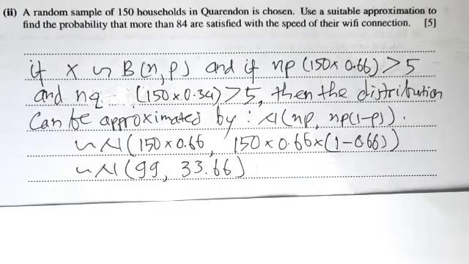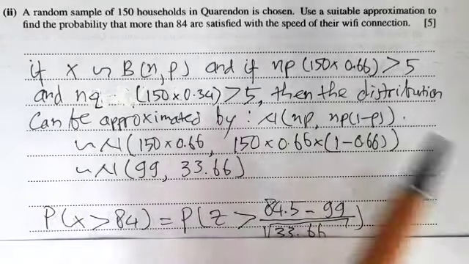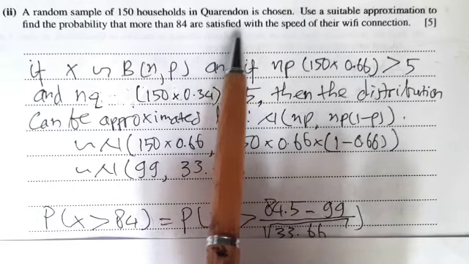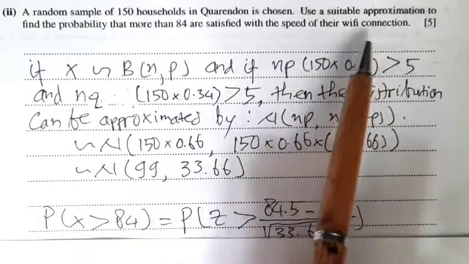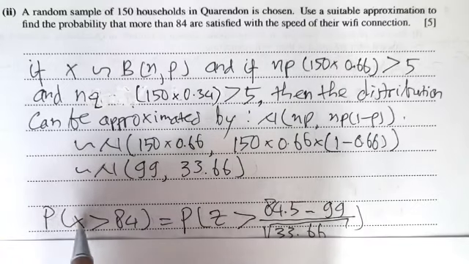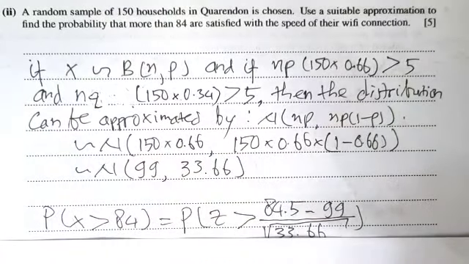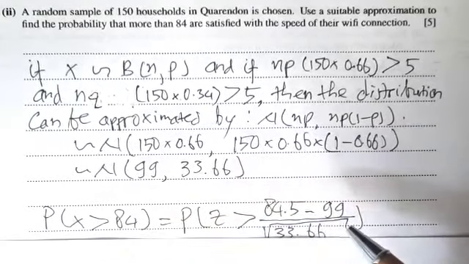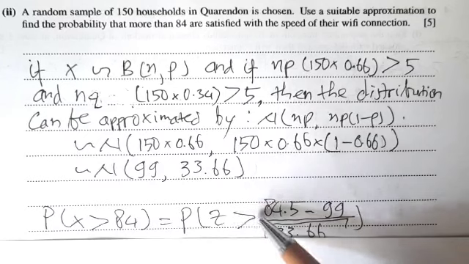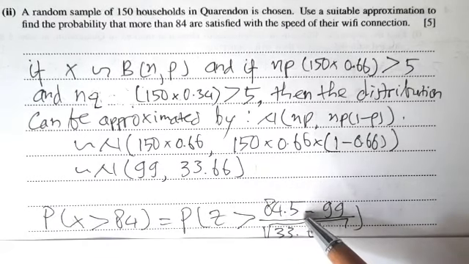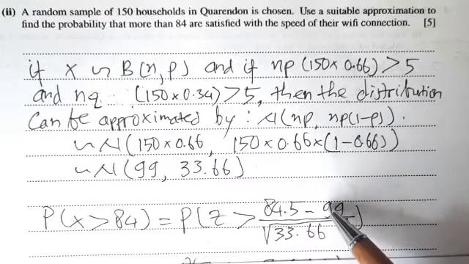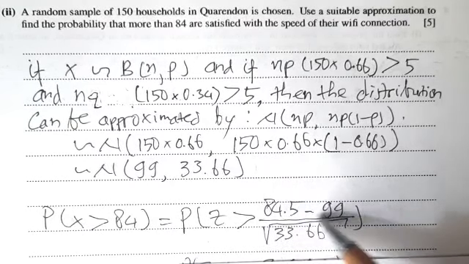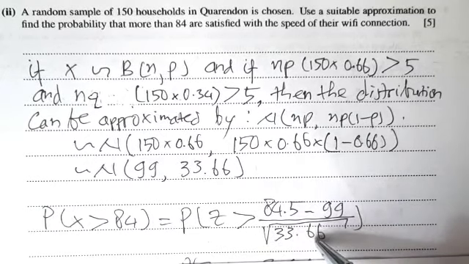Now the question is to find the probability that more than 84 are satisfied with the speed of their Wi-Fi connection. Thus the question is the probability of X greater than or equal to 84. Now we standardize the normal distribution. Thus P(Z greater than (84.5 minus 99) divided by the standard deviation, that is the square root of the variance, square root of 33.66.